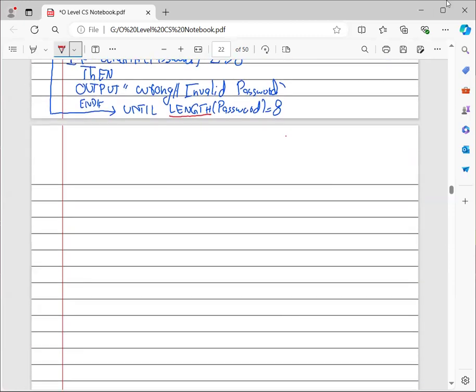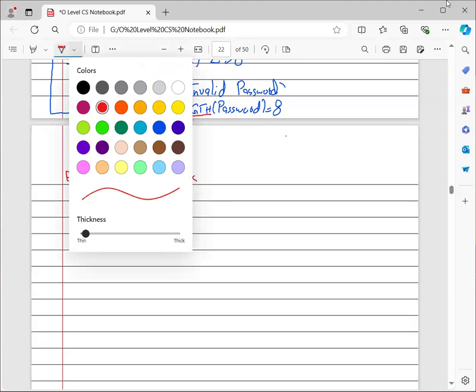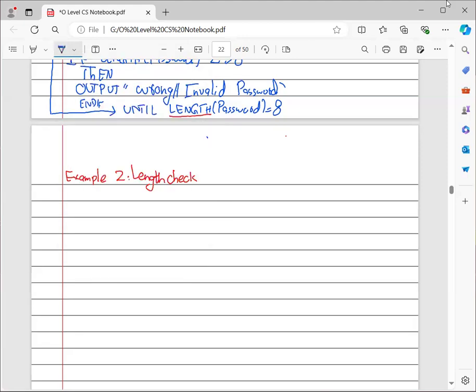Let's work on another example of the same thing. Example 2 of your length check, and let's start it.